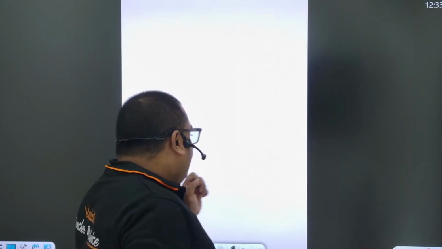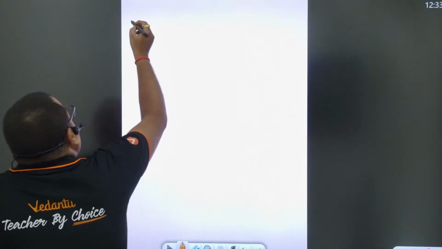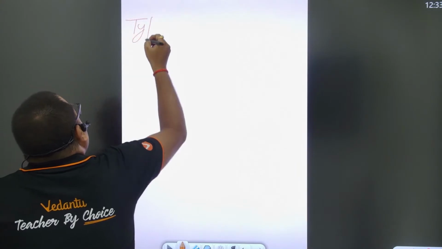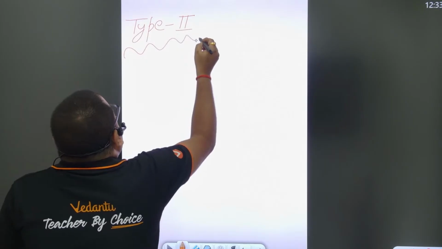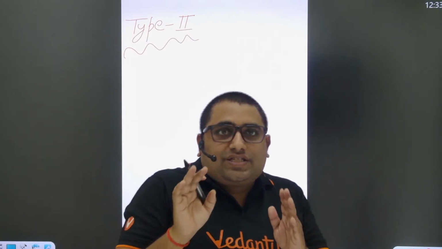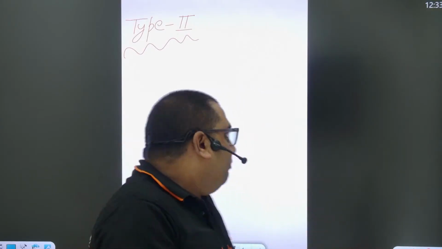Now we have to take type 2 questions. Type 1 is okay to all, please reply. Type 1 of atomic structure is based on the discovery of subatomic particles, right? Now, what are the type 2 questions? Type 2 questions in structure of atom come from some important terms, right?